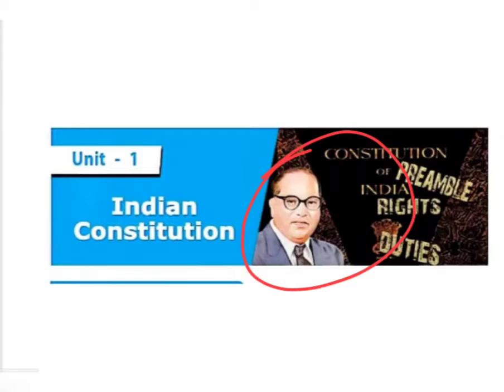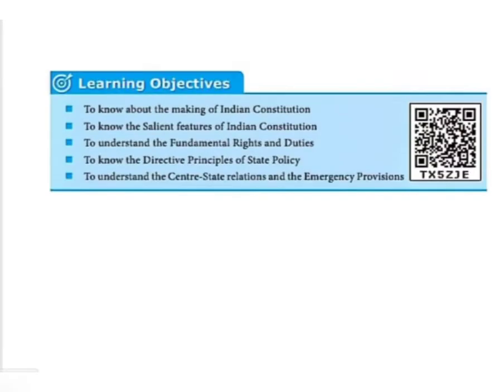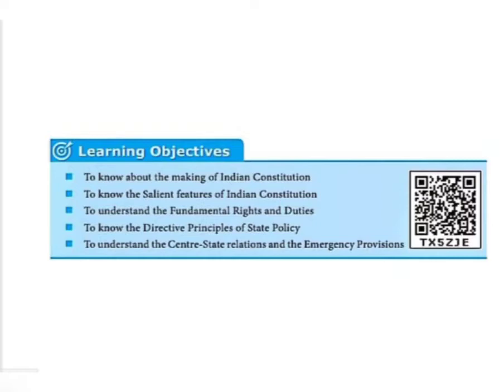Yes, Dr. Bhima Rao Ramji Ambedkar, otherwise B.R. Ambedkar. In this lesson, the things we are going to learn can be known from the learning objectives itself. The first one is how the Indian Constitution was made.